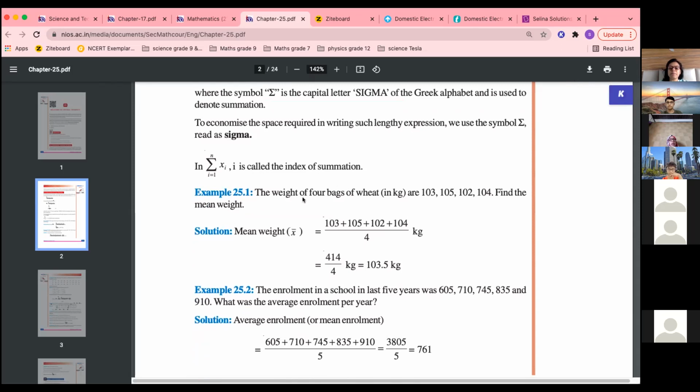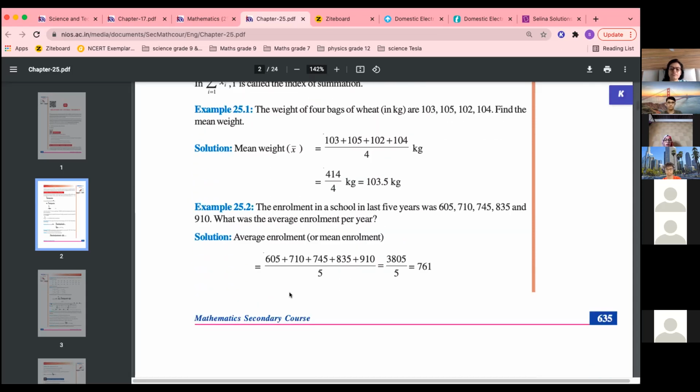For example, in kg, 4 bags of wheat are there: 103, 105, 102, 104. Find the mean weight. So x bar is equal to, again you write the formula sigma xi upon n, and add all: 103 plus 105 plus 102 plus 104, divided by how many there are. 1, 2, 3, 4. 4 bags. So upon 4 and you get the answer. So this is the average.